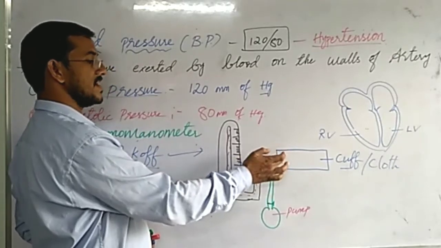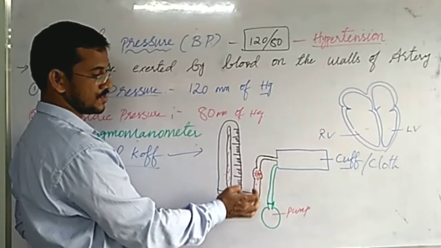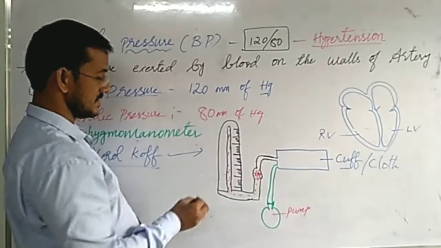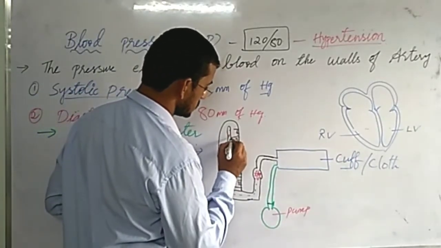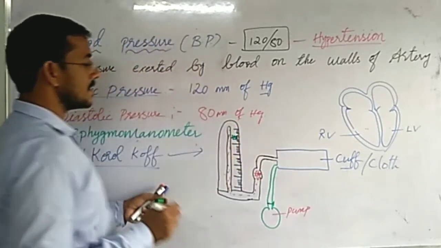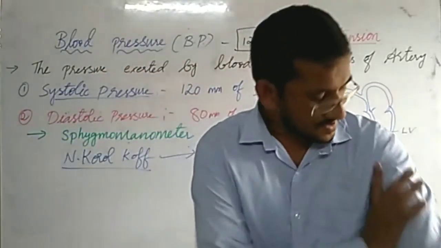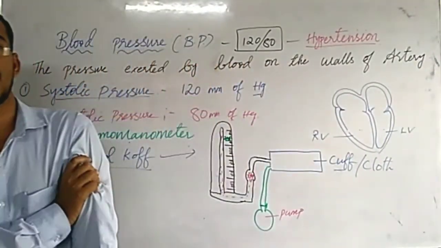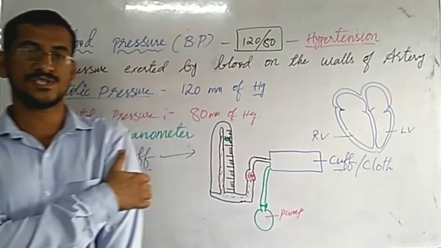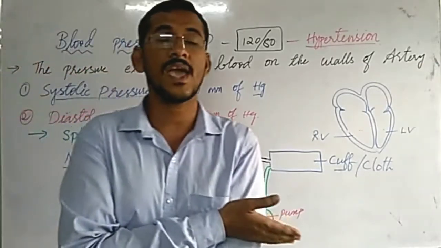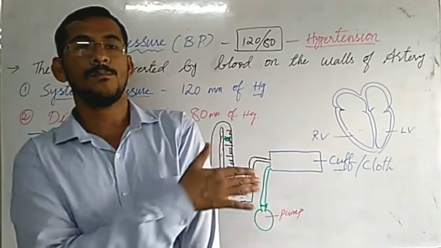And after they inflate, that air from the cuff or cloth will enter into this tube and push the mercury to the upper level. So we need to pump till 200. To how much? 200. Because at this pressure, what happens? When the upper arm is squeezed, the muscles squeeze the artery, the radial artery which is present here, and it will stop the blood flow from the upper arm to the lower arm. So blood flow will stop.